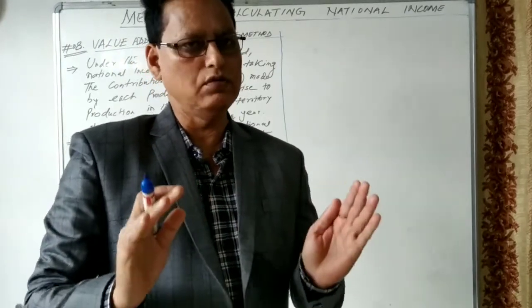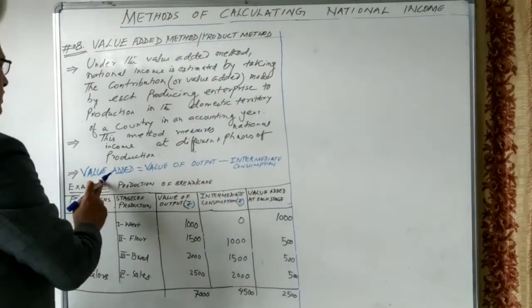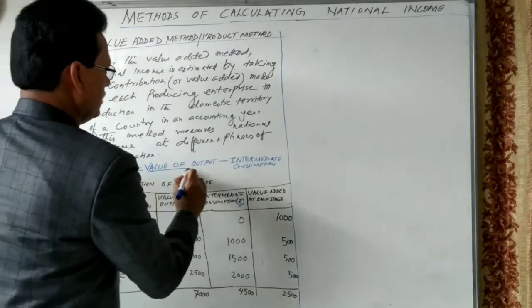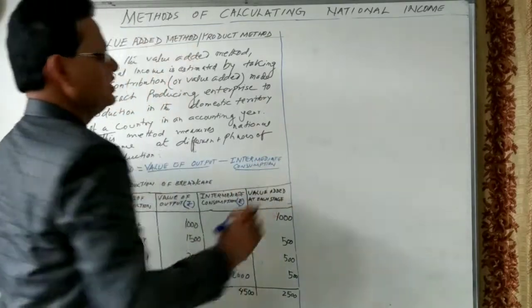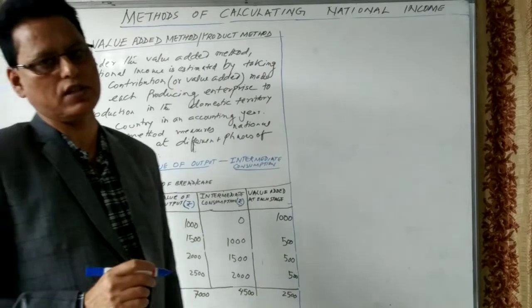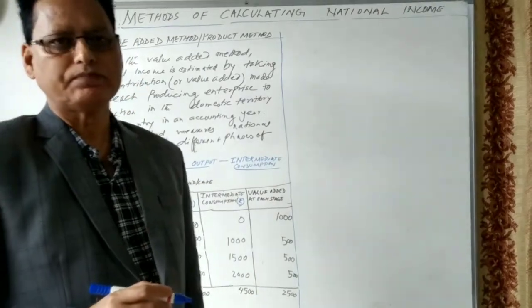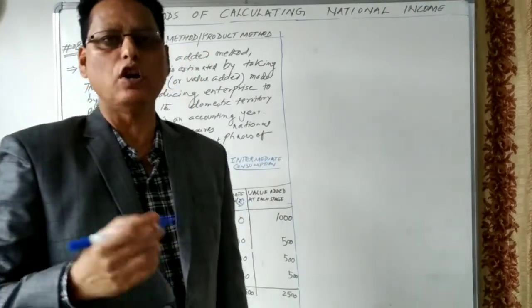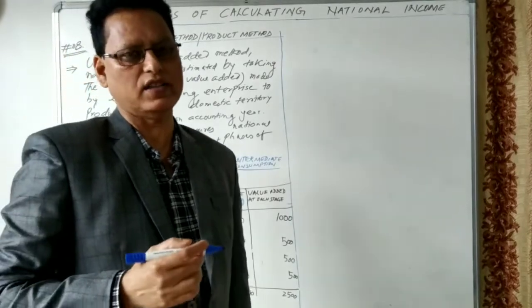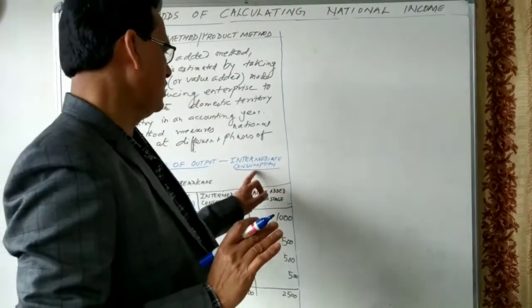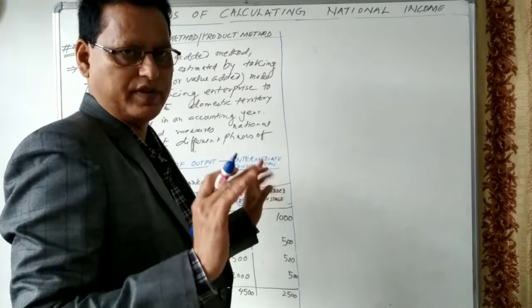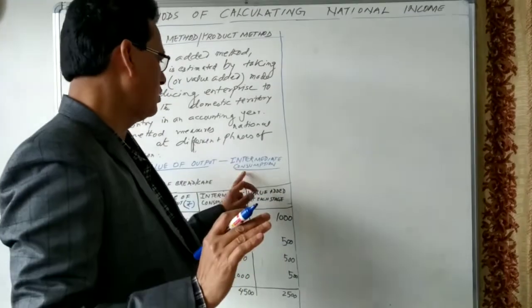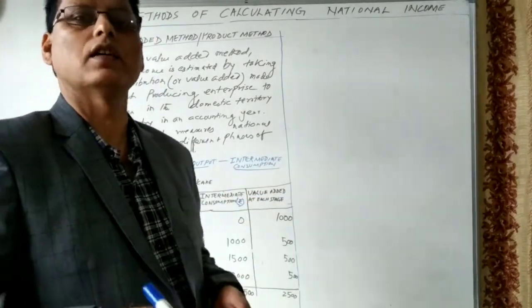It means value added is equal to value of output minus intermediate consumption. Intermediate consumption consists of the purchase of raw materials, non-factor inputs. Not factor. Here we do not include the factors of production. We include only the non-factor, such as raw material.